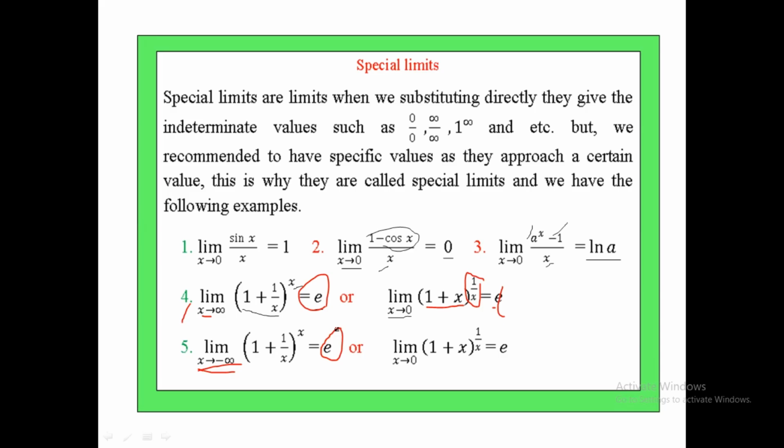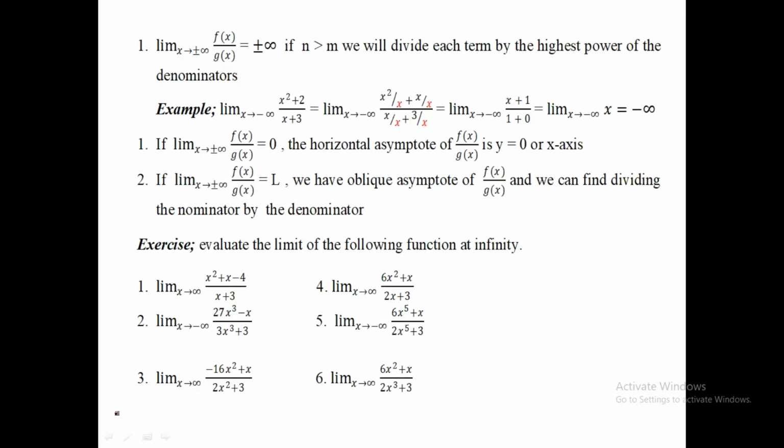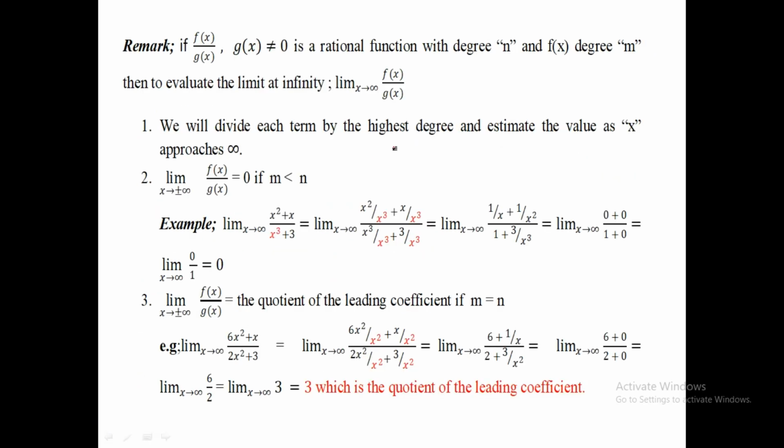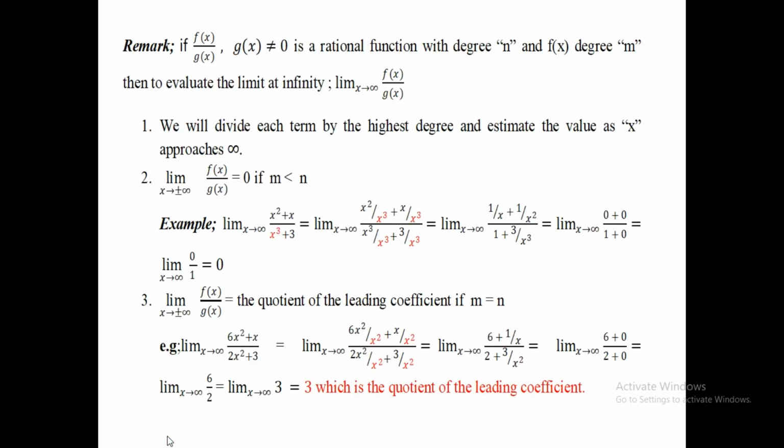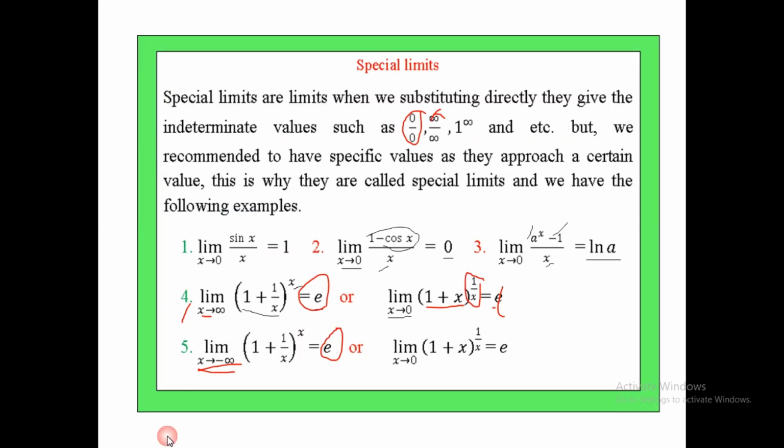Why it is called a special limit is that when you substitute directly, it gives indeterminate values such as 0 over 0, infinity over infinity, and 1 power of infinity, and so on.